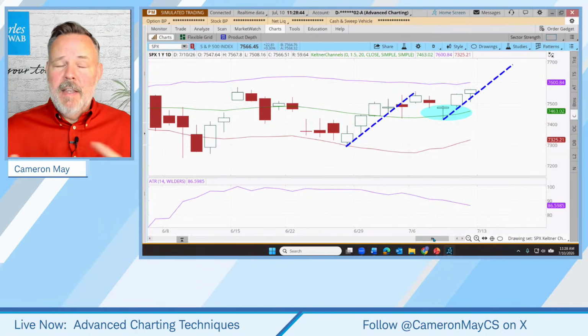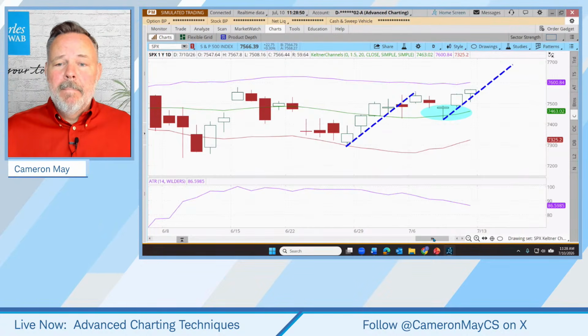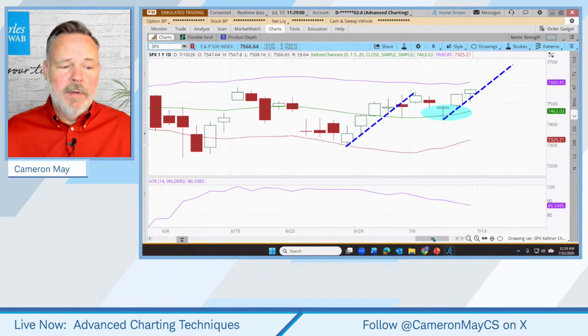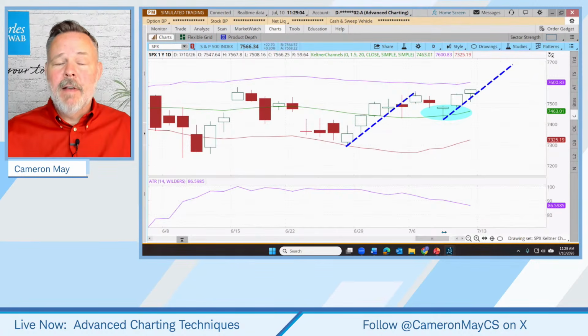Bollinger Bands use standard deviations. Keltner channel 1.5, Bollinger Band 2.0. But actually, those two are used in combination to create another indicator that we've discussed called the TTM squeeze. So if you want to check out TTM squeeze, we've discussed that in the past, and it is a combination of Bollinger Bands and Keltner channels.